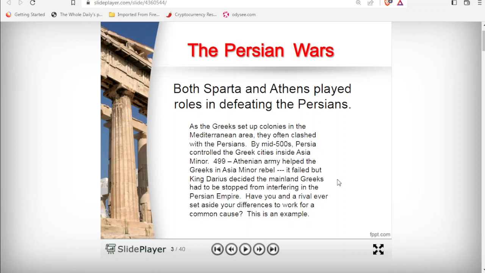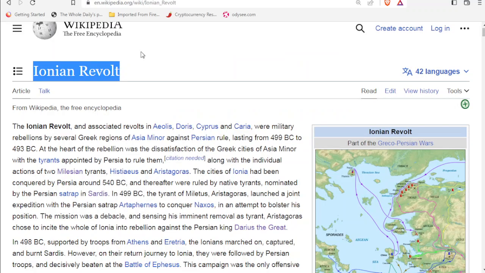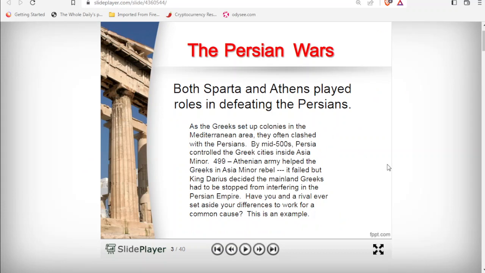And then we read this part here. It says, King Darius decided the mainland Greeks had to be stopped from interfering in the Persian Empire, and he decides that Athens needs to be punished for the role they played in the Ionian revolt. So now we're starting to get this build-up of rivalry and animosity. King Darius is a Persian king, after the time of Cyrus. So we're getting a better idea of what leads up to this war between Persia and ancient Greece, and we're going to speak about Sparta and Athens as we go forward.